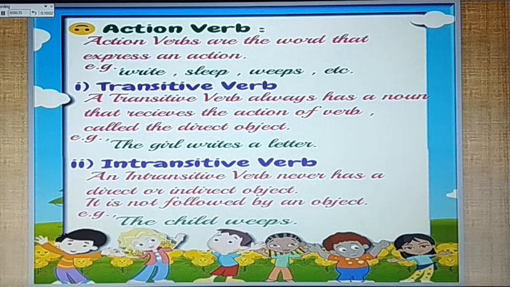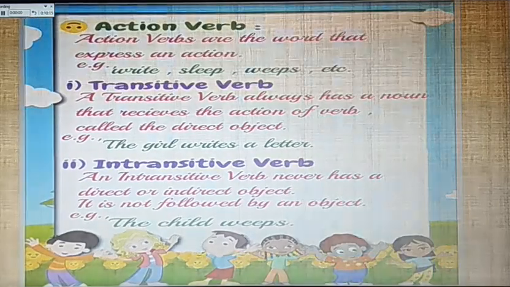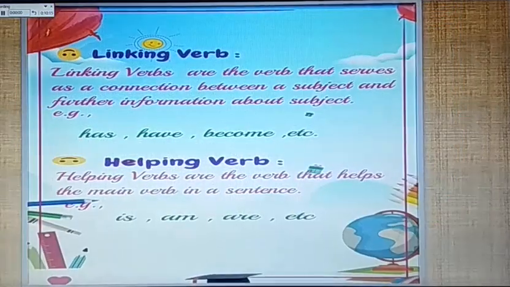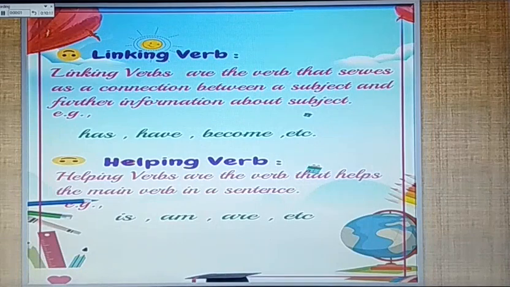Second, intransitive verb. An intransitive verb never has a direct or indirect object. It is not followed by an object. For example, the child weeps. Second kind of verb is linking verb. Linking verbs are the verbs that serve as a connection between a subject and further information about the subject. For example, have, has, become, etc.